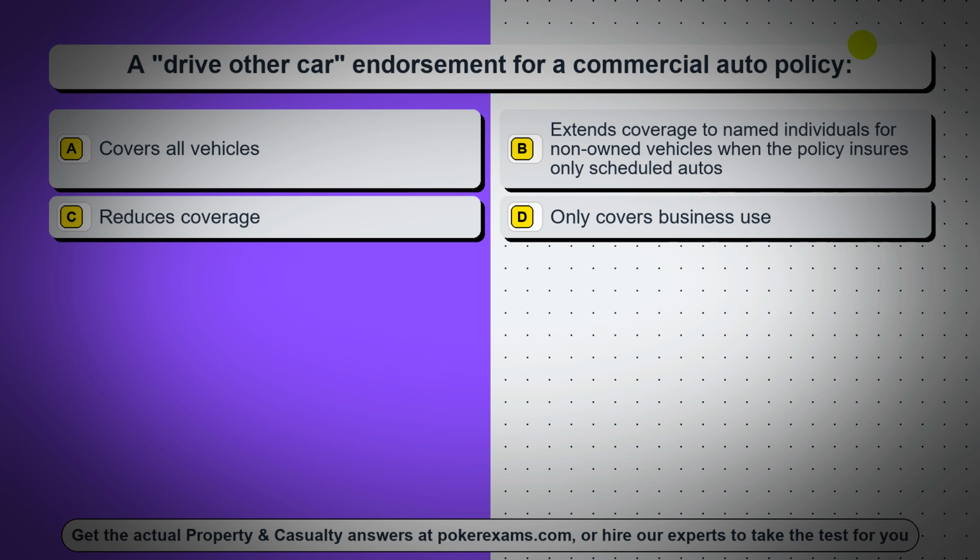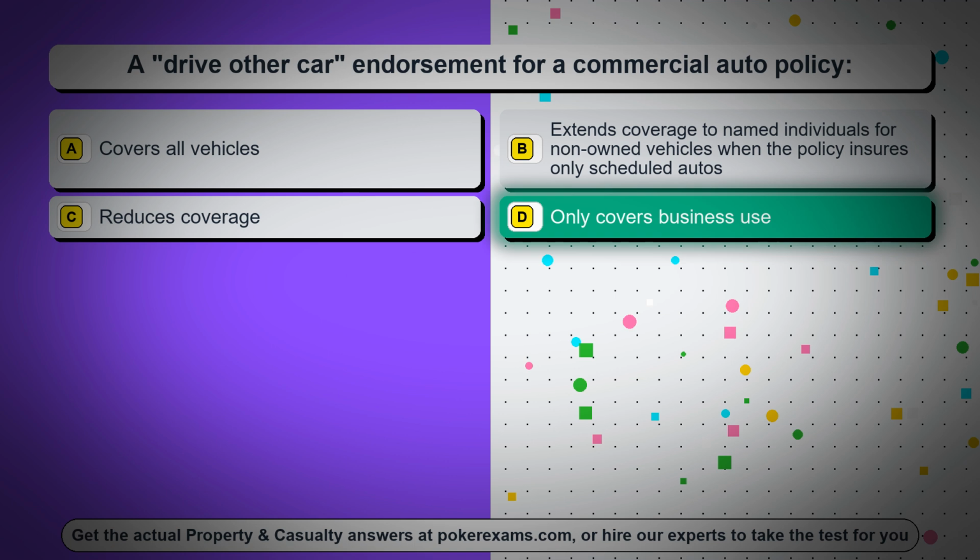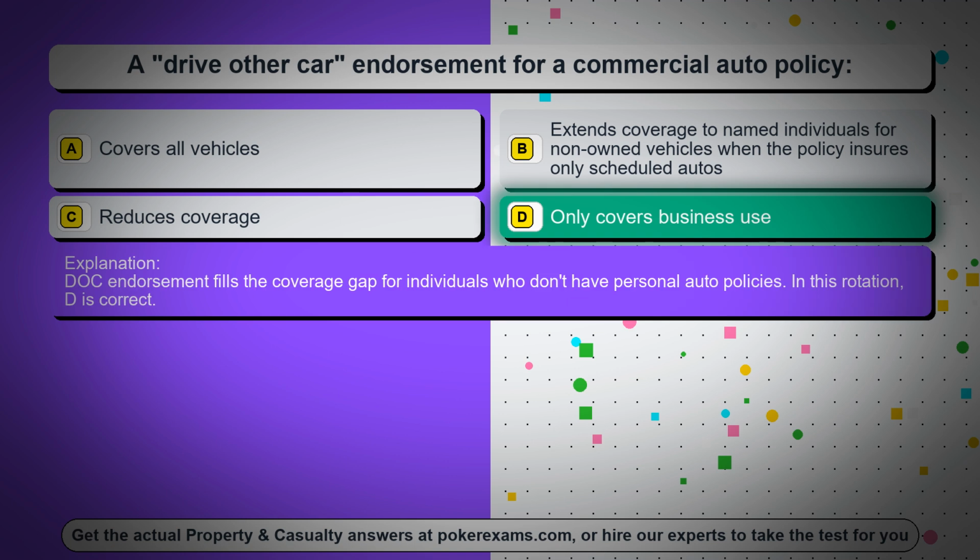Option B extends coverage to named individuals for non-owned vehicles when the policy insures only scheduled autos. Option C reduces coverage. Option D only covers business use. The correct answer is option D, only covers business use. Doc endorsement fills the coverage gap for individuals who don't have personal auto policies. In this rotation, D is correct.